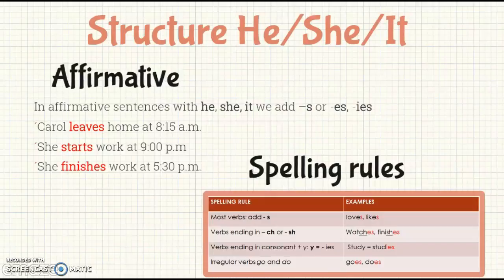Verbs ending in consonant plus y take the addition of ies. In this case, we have verbs like study, which becomes studies. And finally, we have some irregular verbs, go and do, which take the forms goes and does.